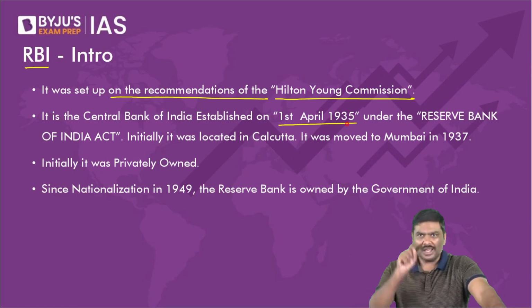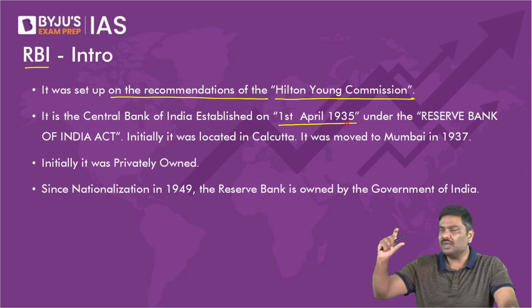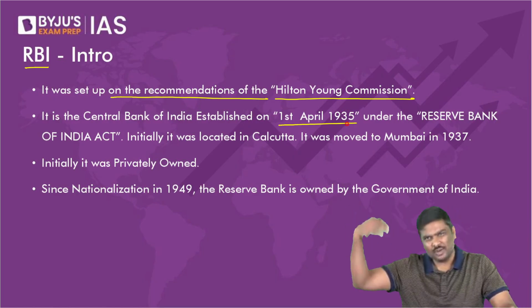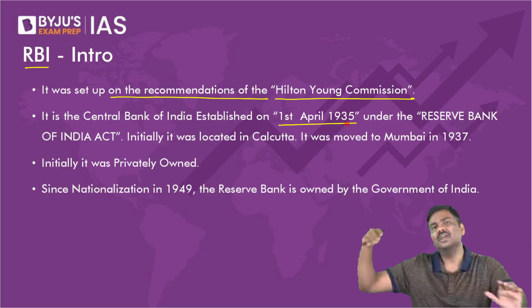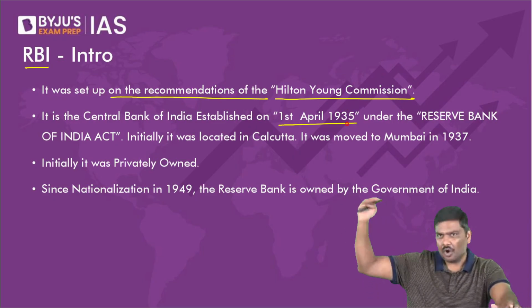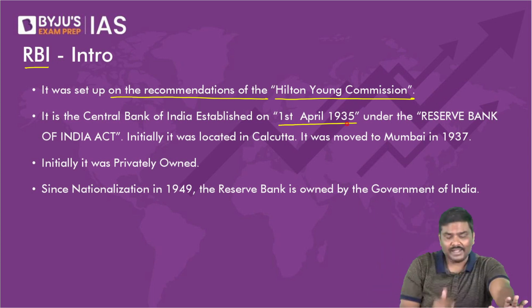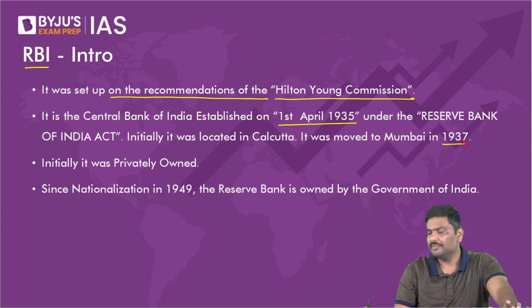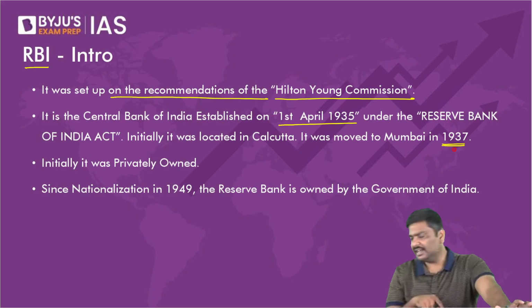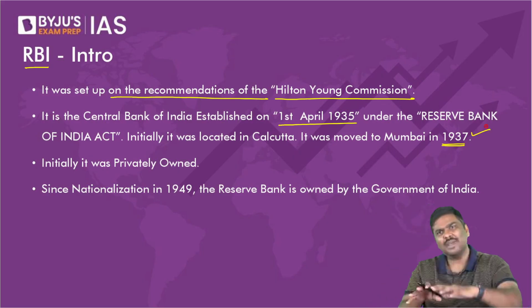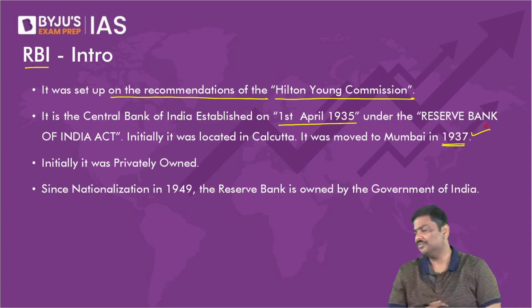To begin with, Reserve Bank of India was initially located in Calcutta, and you know the historical reasons. I hope you know this. Basic history. Initially it operated from Calcutta, and later got shifted in 1937 to Mumbai. Since 1937, RBI's headquarters has been located in Mumbai itself.